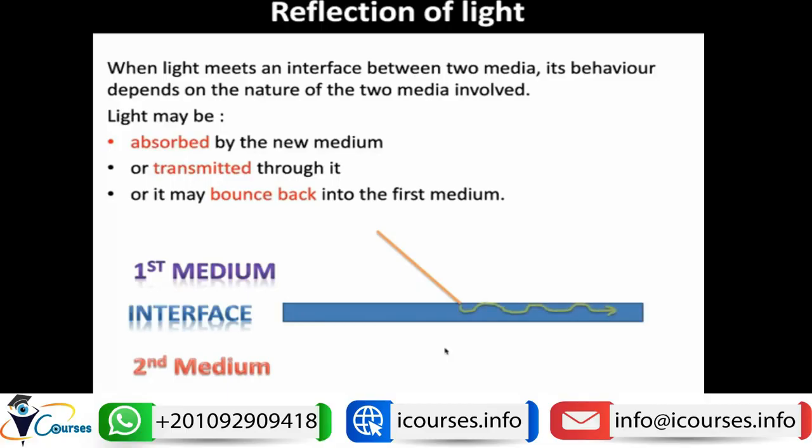If this is an incident light over this interface, it could either be absorbed within the interface, so the interface can absorb some light, or the light can be transmitted through it, which we will later call refraction, or the light can be reflected, bouncing back into the first medium, which we call reflection. So the light has different behaviors when it hits an interface: it is either absorbed, reflected back, which is called reflection, or transmitted through, which we call refraction.